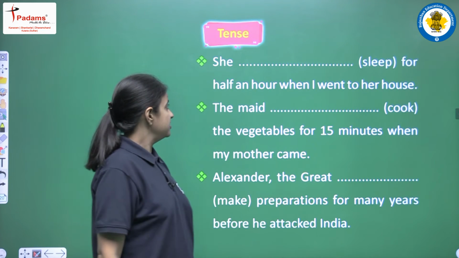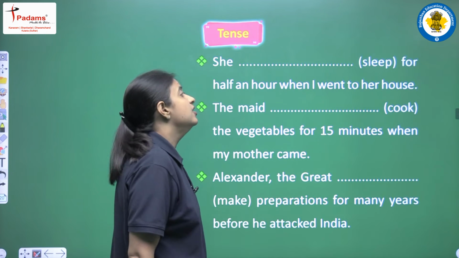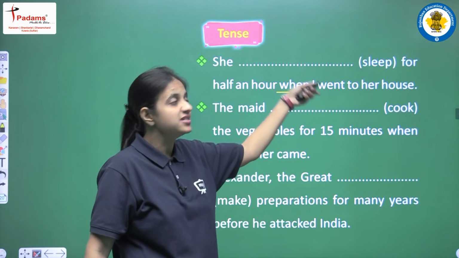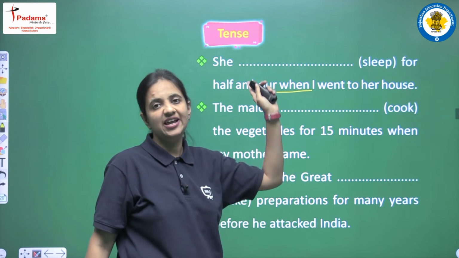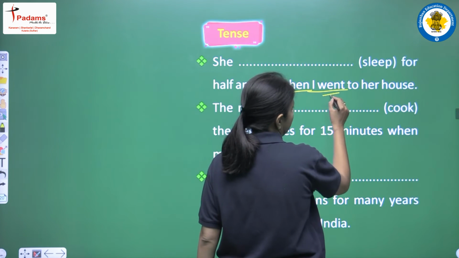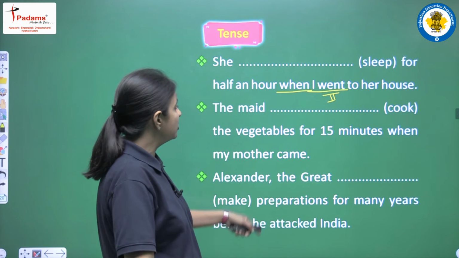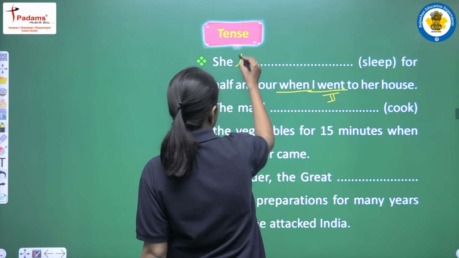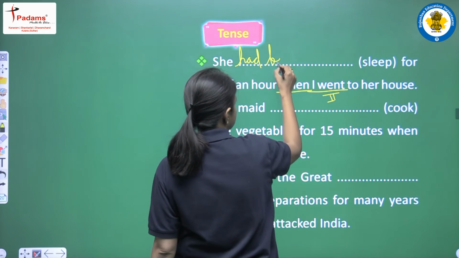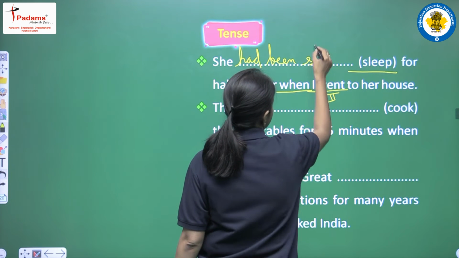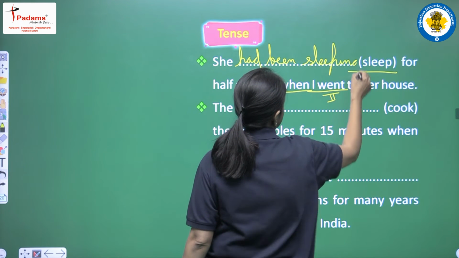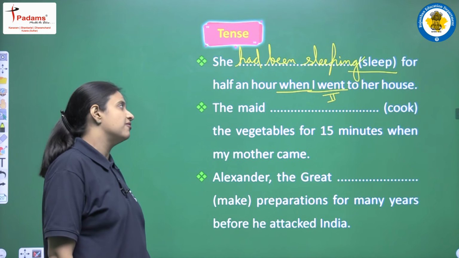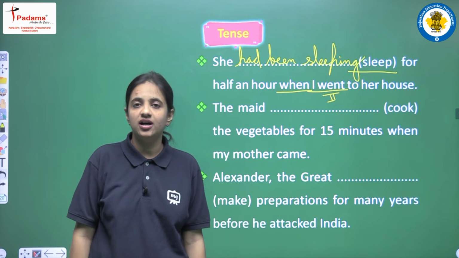Okay. Next is: she sleep for half an hour when I went to her house. Again we are having "when", that is a conjunction, we are having two clauses. The second clause is "I went to her house", that is again past simple tense, because "went" is the second form of the verb. So in this clause we will use again past perfect continuous tense, that is "had been" as a helping verb, and first form plus ing, so it will be "sleeping". And the complete sentence will be: she had been sleeping for half an hour when I went to her house.